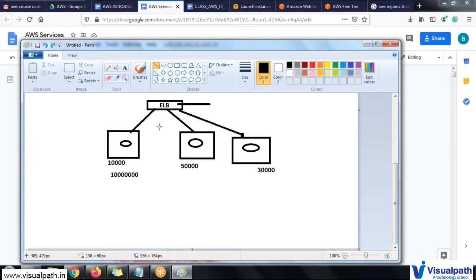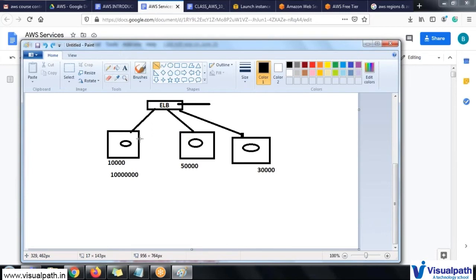If you have a fixed amount of load, then you can use these ELBs, but you don't know when the load will be coming and when it will be going, and based upon the utilization the load may increase, the load may decrease. So the entire thing should be auto scaled, which means automatically it has to create its own machines and attach them to this particular ELB, and after the utilization has been done, these machines have to be terminated automatically, which will save our money, because everything in AWS costs money.